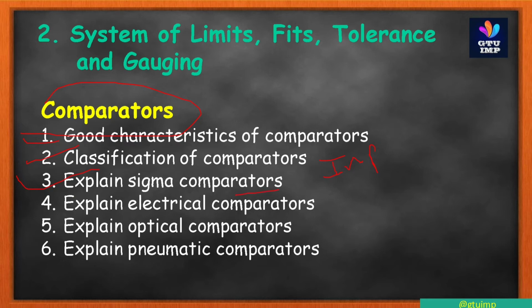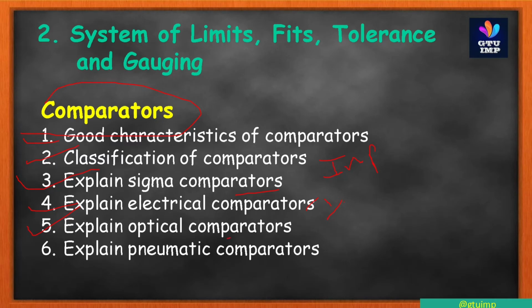And third one, explain sigma comparator. Don't forget a figure and explanation like application, working and the construction of that. It's very easy. Fourth question is explain electrical comparators, also a most important question. And fifth one is explain optical comparators.